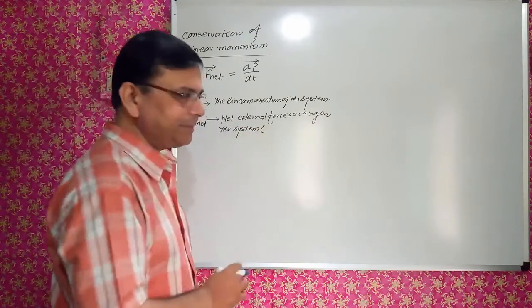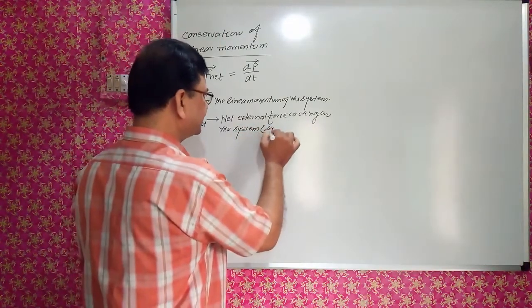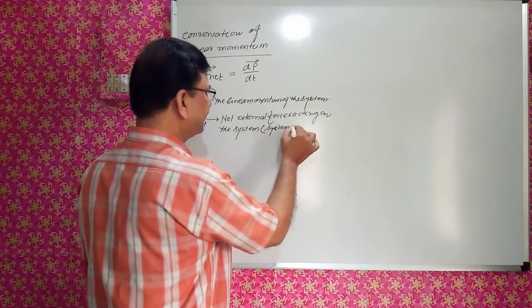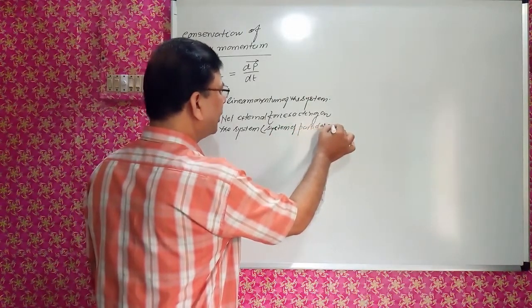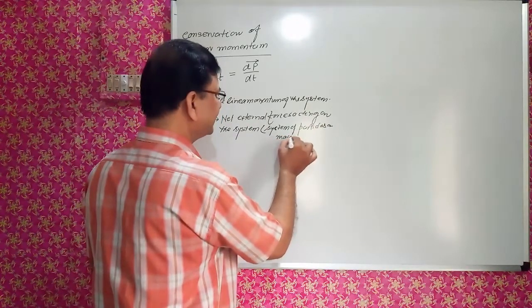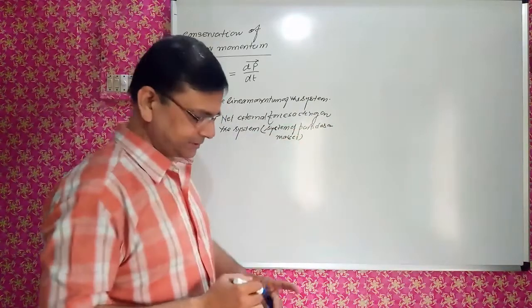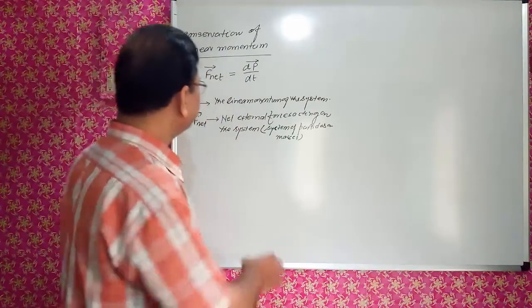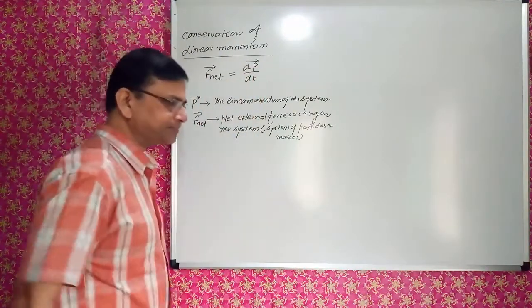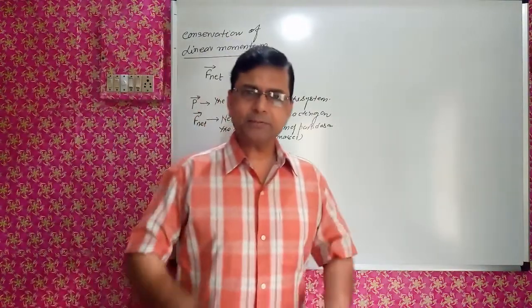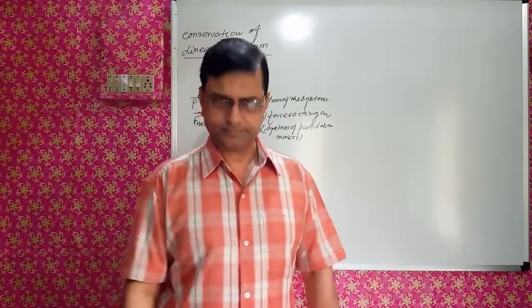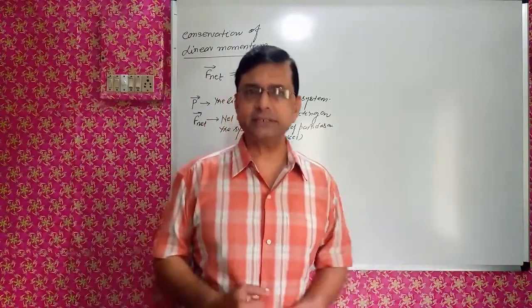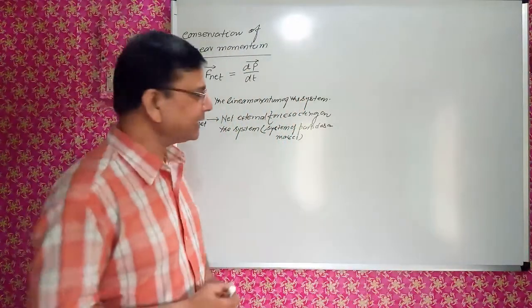When we talk about system, that is a system of particles or system of masses. So F net is equal to dP upon dt. See, if somehow this F net is zero, the net external force is zero, then what will happen in that case?